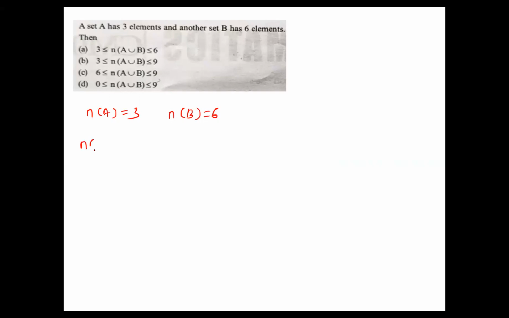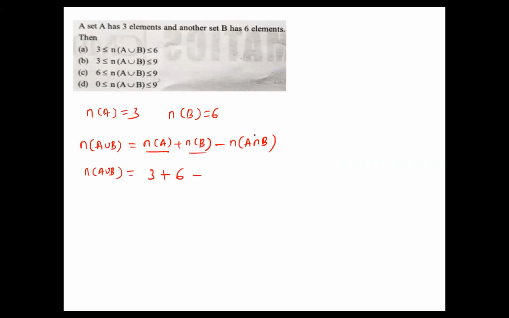Now we have the formula n of a union b equal to n of a plus n of b minus n of a intersection b. What is n of a value? 3. And similarly n of b value is 6.